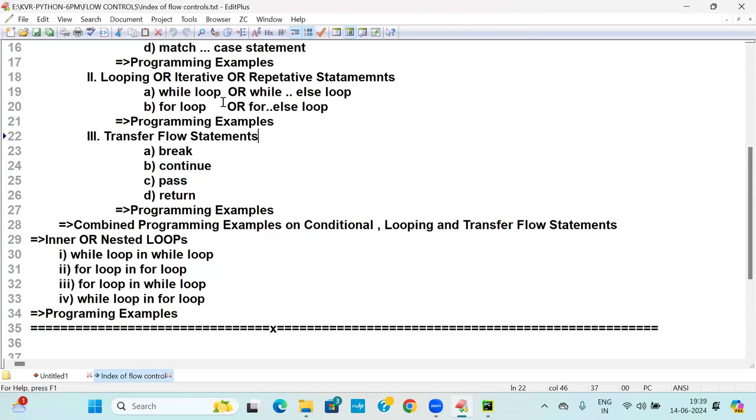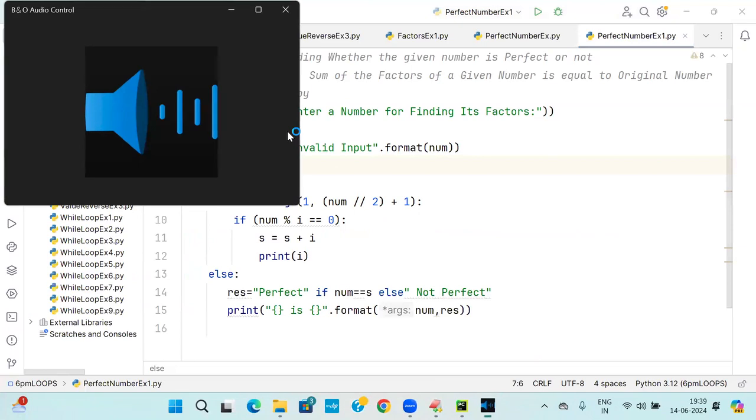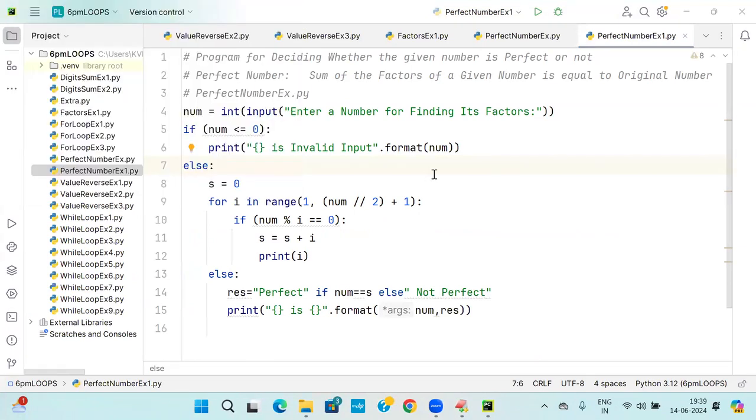Students who are online. Tulasi. Good evening, sir. I have one small doubt about the factor example. In the for loop, why is the number divided by 2 taken as the condition in the range function?